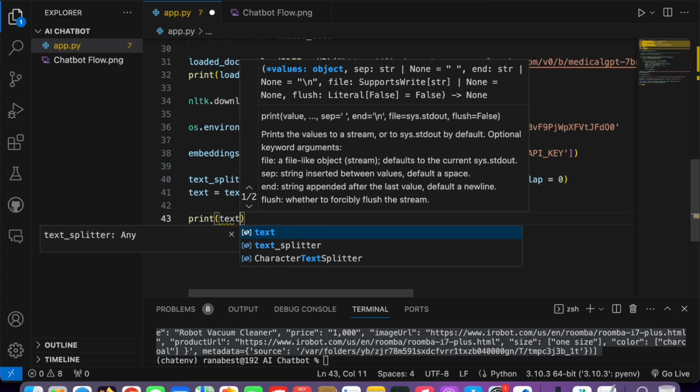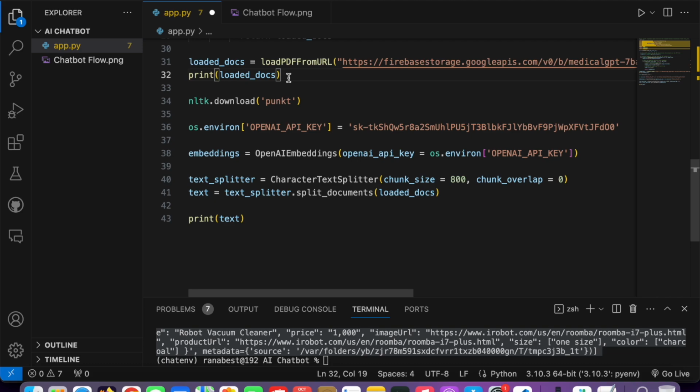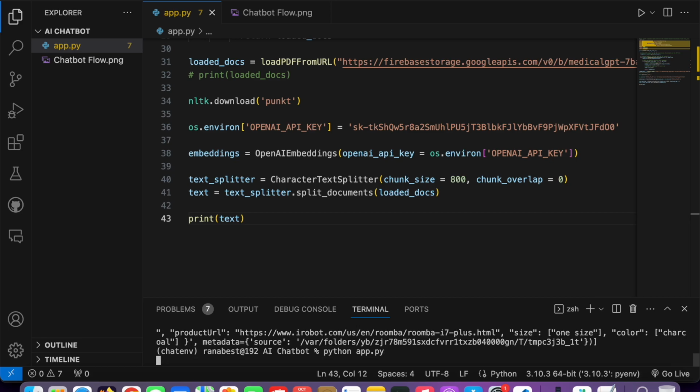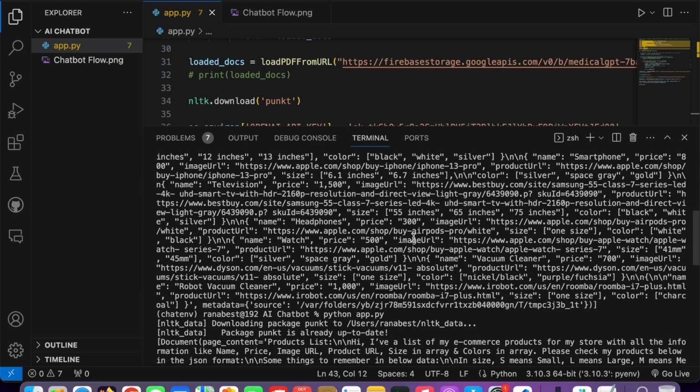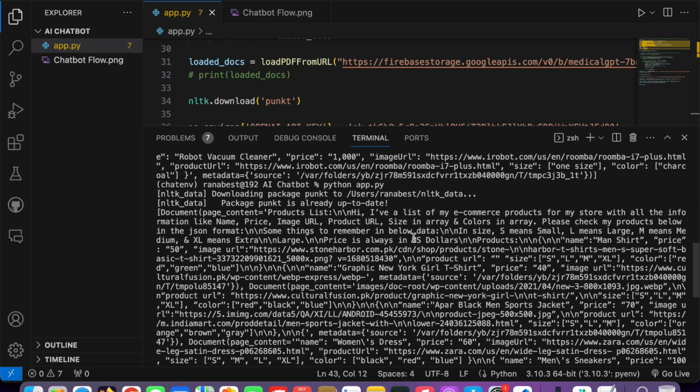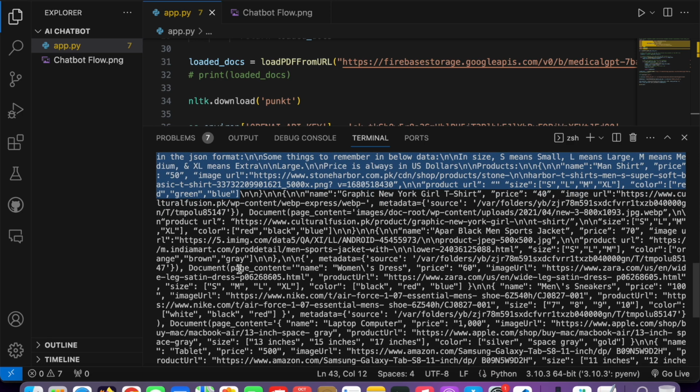Let me comment out the earlier print so that it will not be printed out. Let's save it, come back here and run it again. So here you go. Here is our chunked data. You can see it starts from here, document, and this is the page content. It's divided into many different chunks right now. It's a bit of a mess, so I can't figure out exactly, but I think up to this point one chunk is completed.